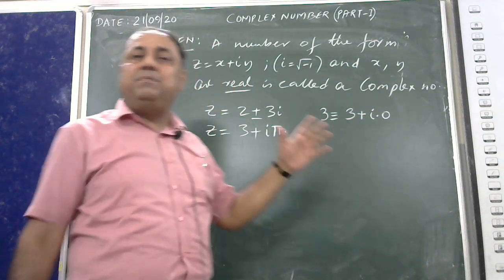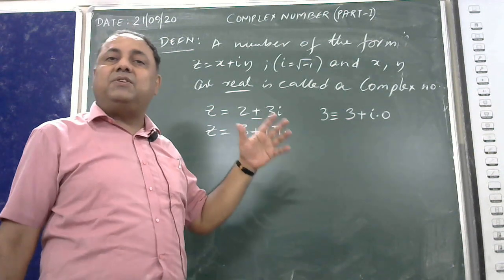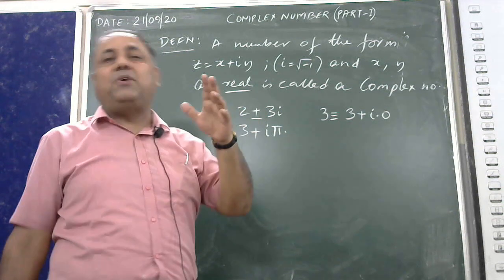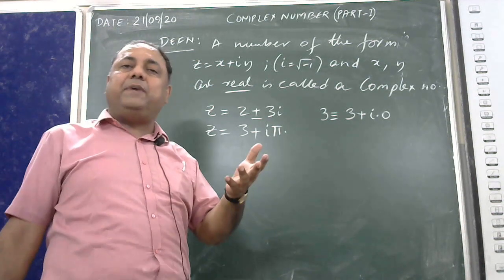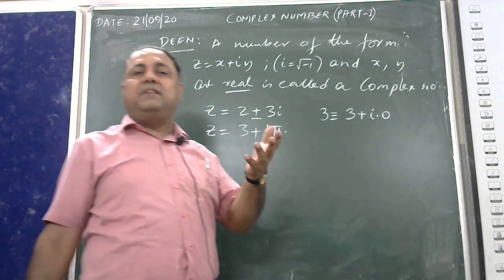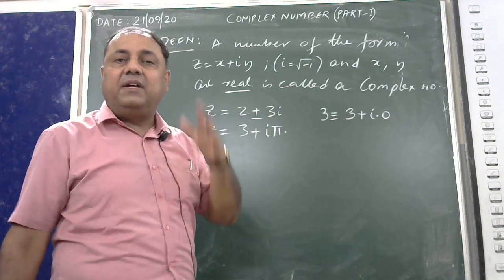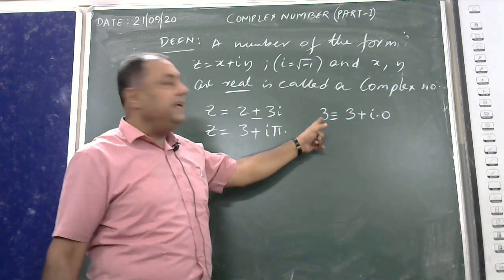Just see the interesting part. Here I am about to prove that all real numbers are complex numbers, but all complex numbers are not real. Any number you pick up in the real number system is in fact a complex number. Let me repeat this particular part.